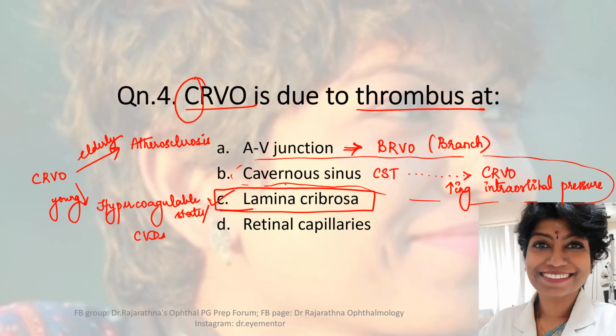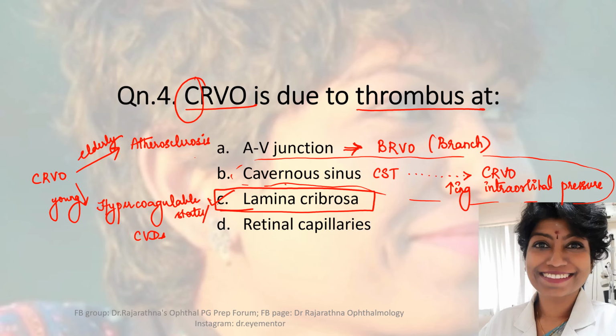So we've got our answer, but anyway, let's look at option D, retinal capillaries. No. So our answer is lamina cribrosa. Do you understand? So in the elderly, a workup for atherosclerosis. In the young, you primarily work up for hypercoagulable states and suspect collagen vascular disorders.